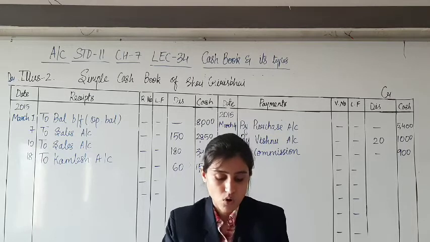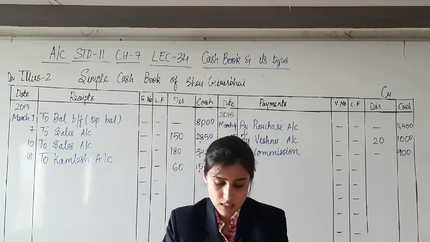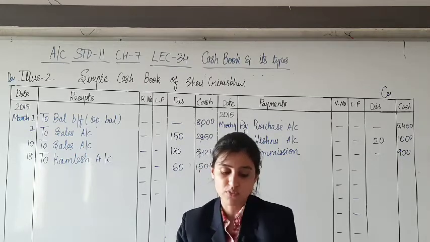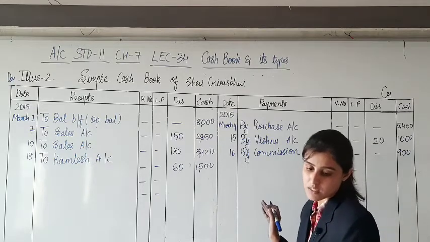Next, on 20th of March, paid rupees 2000 for salary and rupees 400 for wages. Paid. It is clear, it is to be written on payment side.